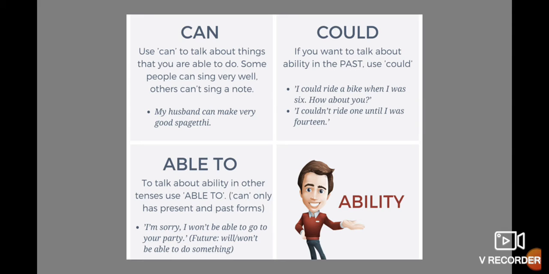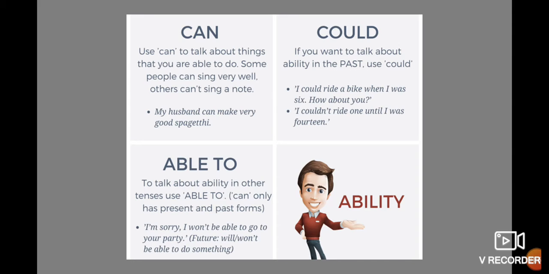And okay, today we talk about two more modals. In that case, we talk about be able to and know how to. Okay, for example, be able to we use when you talk about ability in other tenses. Okay, for example, in present, in past, and also in future. Okay, and we have an example here. I'm sorry, I won't be able to go to your party.